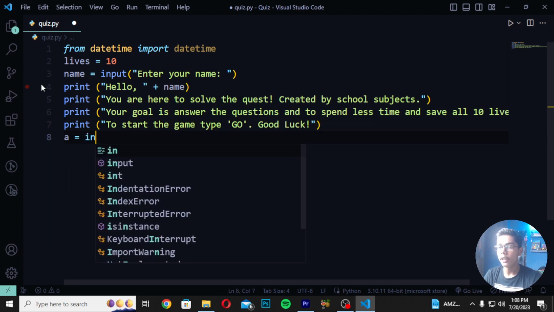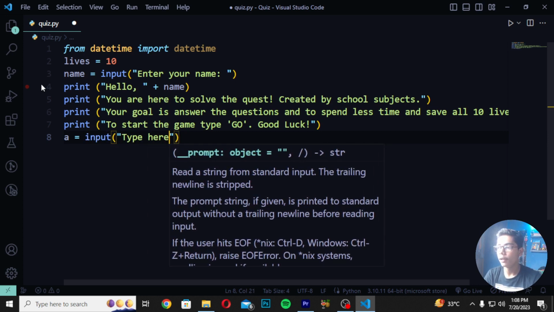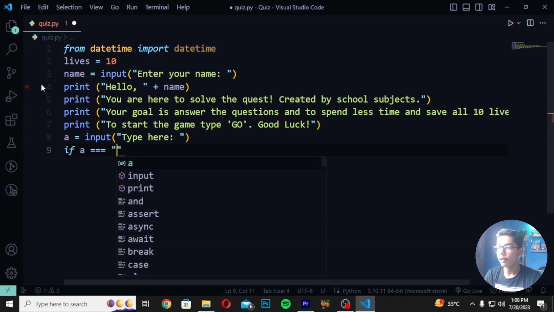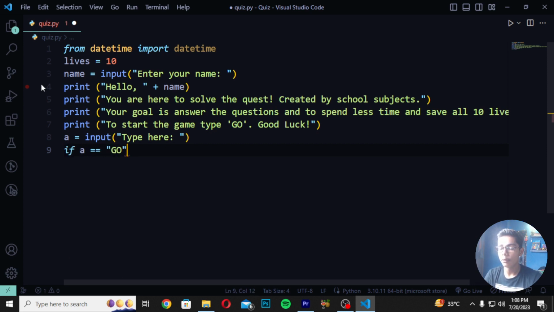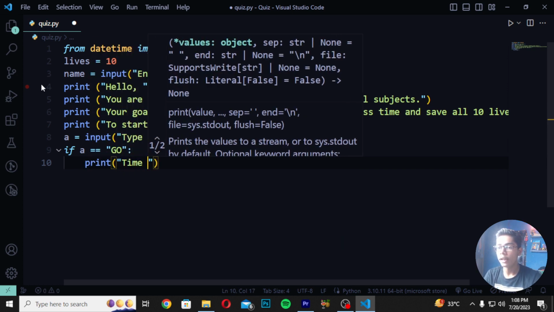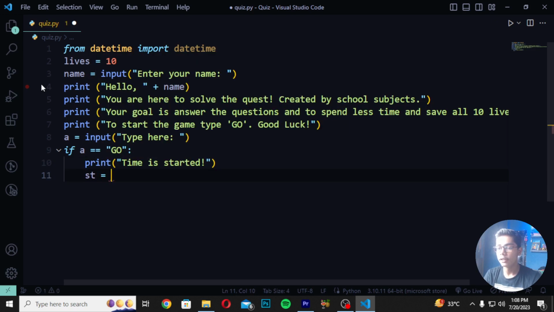Then you have to write a equals input and create a text called "Type here," meaning the user will be typing in this. Then you write if a equals equals "go". Then you create a print tag in which I will write "Time is started." Then you write st equals datetime dot now, and then create this.